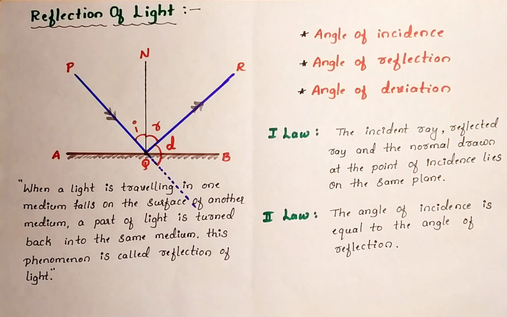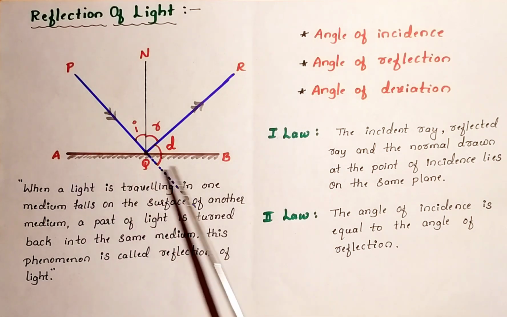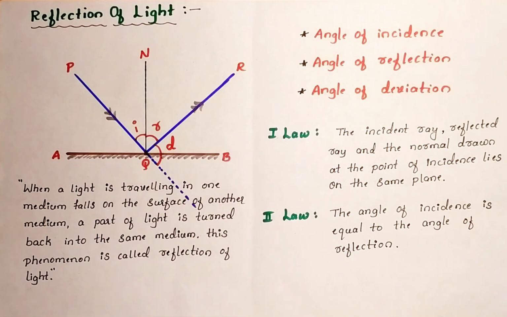Now, in that RAT, R indicates reflection, so we can discuss reflection of light. For this phenomenon, I am going to consider a suitable surface, that is a plane mirror. A plane mirror is suitable for the phenomenon of reflection of light. Here in this ray diagram, AB indicates the plane mirror.